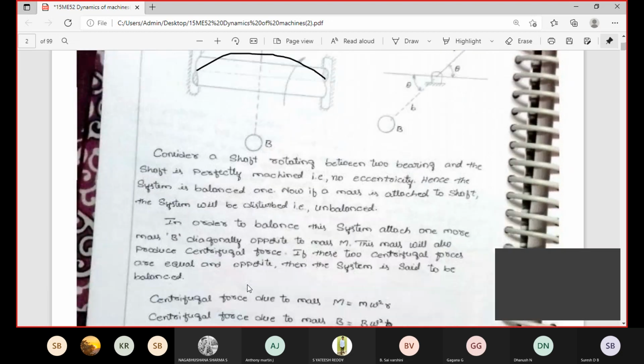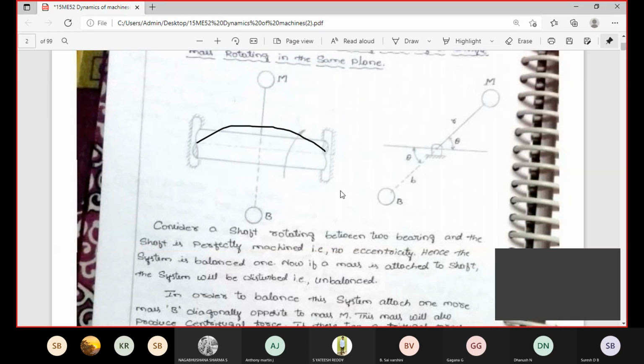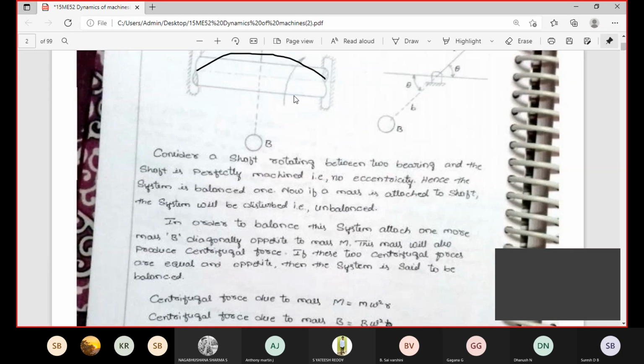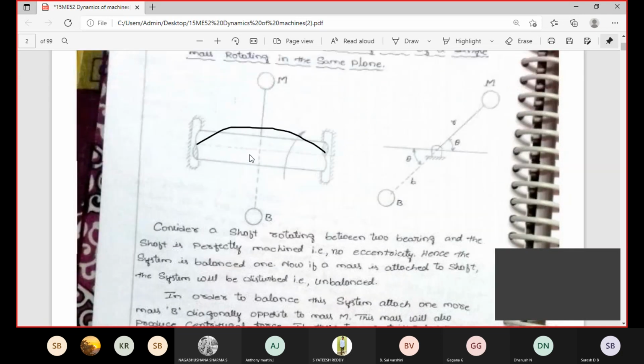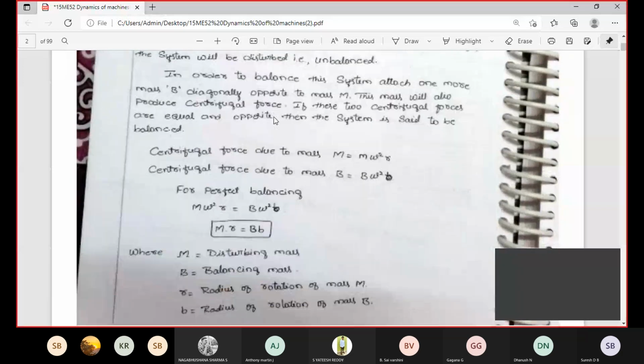Then how to find the centrifugal forces of both the M mass as well as the B mass. For the centrifugal force due to mass M, the force acts away from the center axis due to rotation of the shaft. The centrifugal force due to the mass M equals m into omega square into r.